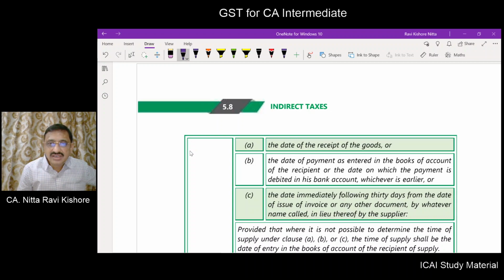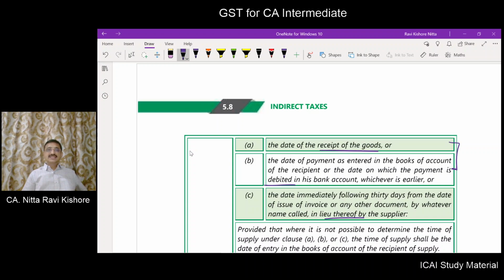A: the date of receipt of goods; or B: the date of payment as entered in the books of account of the recipient or the date on which the amount is debited in the bank account, whichever is earlier; or C: the date immediately following 30 days from the date of issue of invoice or any other document, by whatever name called, in lieu of invoice issued by the supplier.